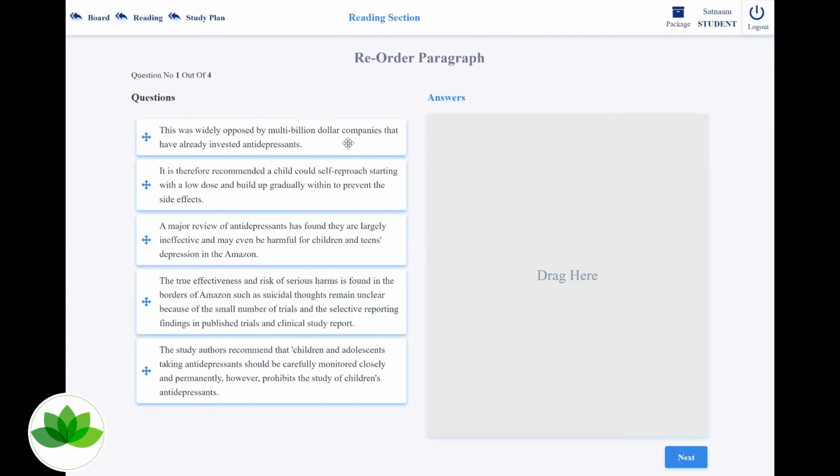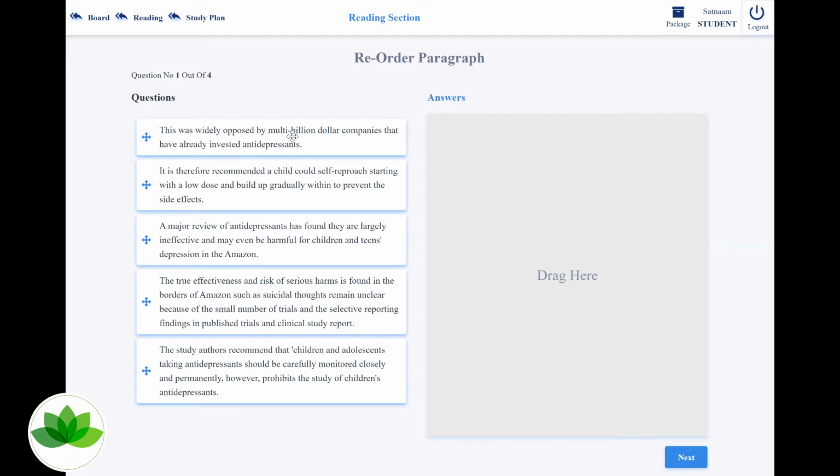I can see the word antidepressant over here. I saw it somewhere else as well. I saw the word antidepressant here, and here. So just by going through it from top to bottom, I saw the word antidepressant again and again. So this reorder is about antidepressants. What exactly is about antidepressants? Let's read through it.